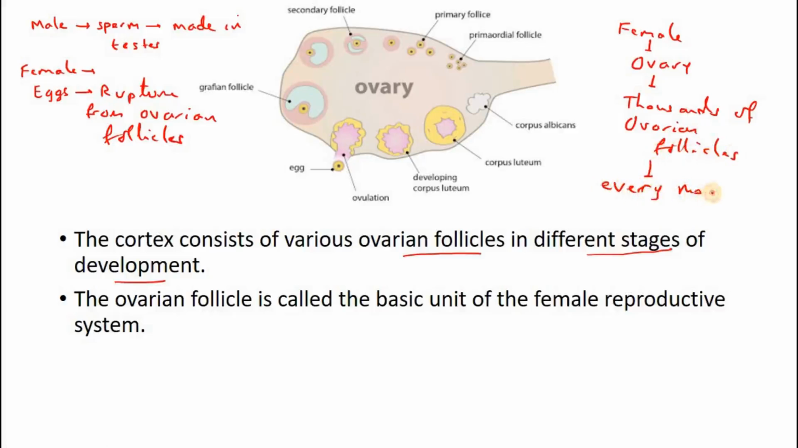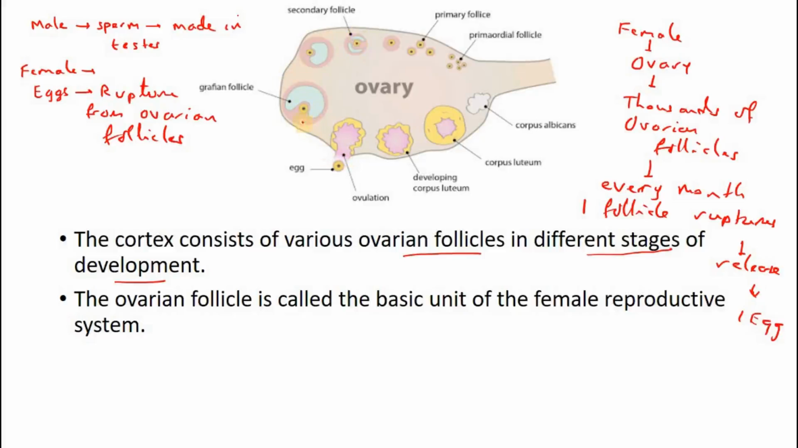Every month after puberty starts, one follicle ruptures. Ruptures means it bursts, and it will release one egg. Right? One follicle will only release one egg. So you can see in this stage, various stages of development. These are primordial follicles, which are in the basic form. Then the primary follicle, it is becoming bigger. The secondary follicle now is growing bigger. Then we have a Graafian follicle, the follicle which is about to rupture.